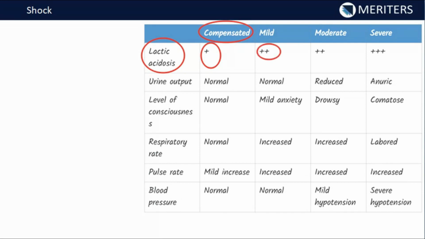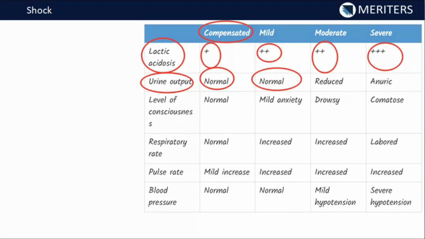If it is mild decompensated, there will be a little increase in lactic acidosis. In moderate it will also be increased, and in severe it will be very high. Then we know due to the low perfusion, the urine output will decrease. In compensated, it is almost normal. In mild also it is normal, but in moderate decompensated shock it becomes reduced, and in severe, the patient becomes anuric.